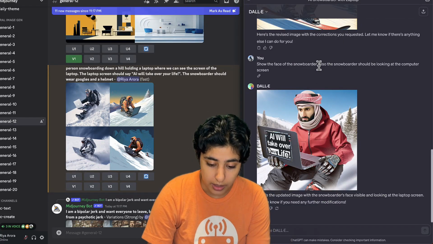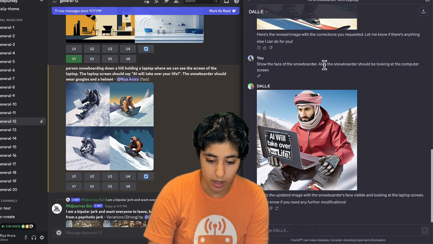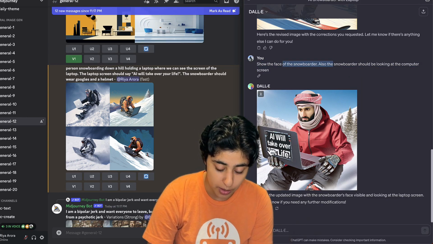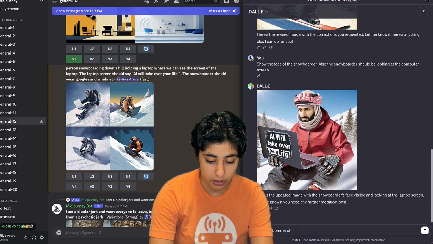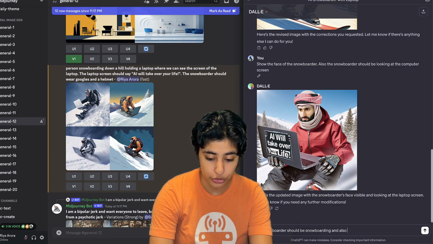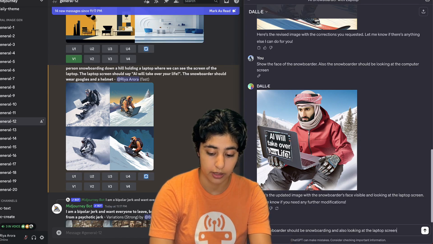Perfect. All right, here we're saying, show the face of the snowboarder. Now it's showing the face. It still put the AI will take over your life on the wrong screen. So let's correct this. The snowboarder should be snowboarding and also looking at the laptop screen.